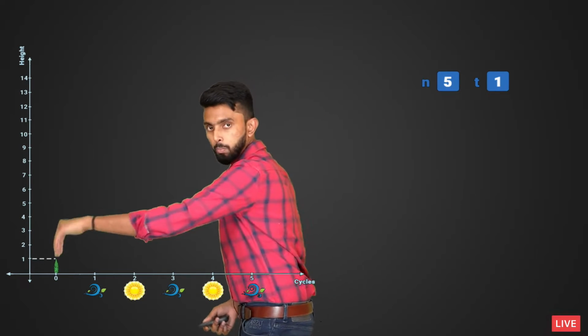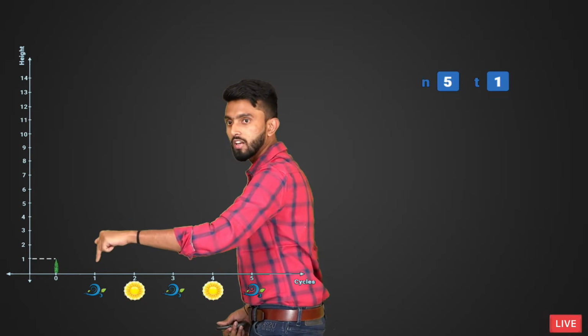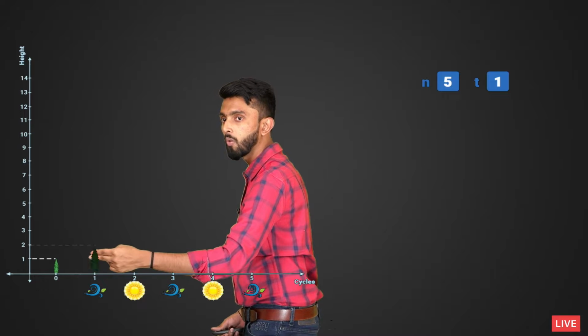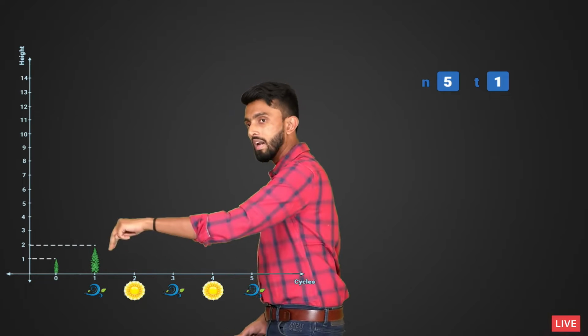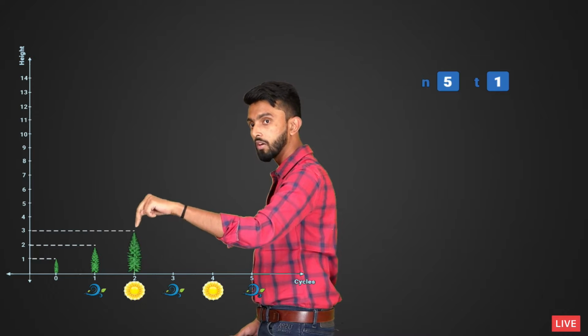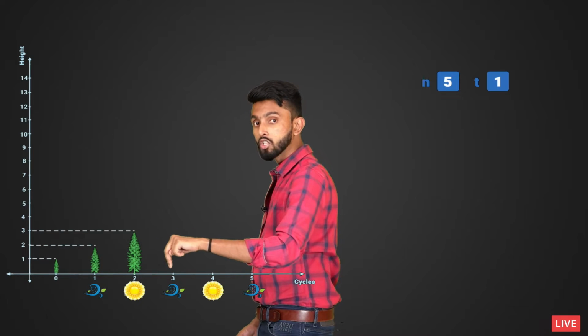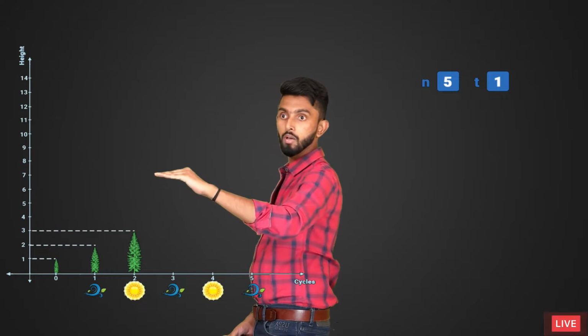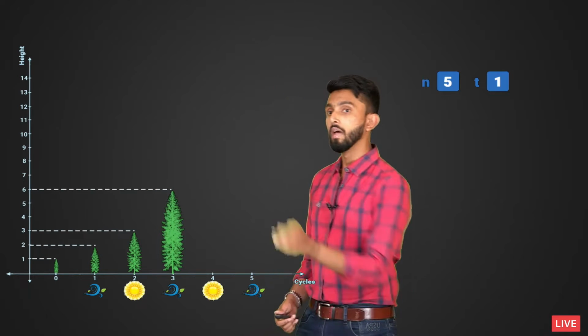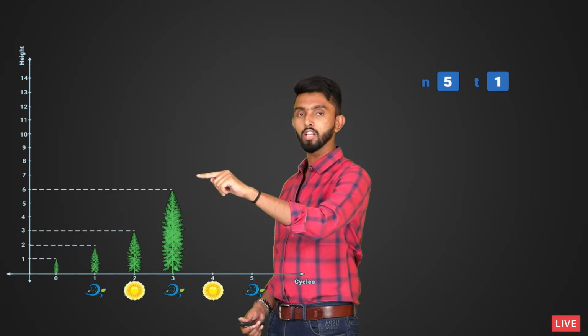Now, when you plant the tree, the first growth cycle is spring. Whenever it is spring, the tree doubles in height, which means from 1 it is going to become 2. Next season is summer. It will increase only by 1 meter. So it will become 3 meters tall. Next, it is spring. So it will double, which means it will become 6 meters tall. I hope you are able to think. Next, it is summer, which means it will increase by 1 meter.